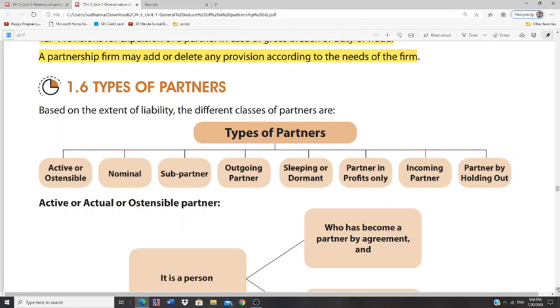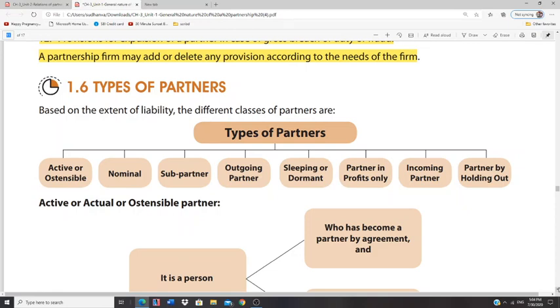In that case, it is called a partnership at will. And in case the partnership has been incorporated for a specific period, then it is called a partnership for a specific duration, a fixed period. Then comes business. In case the partnership firm is determined based on the extent of business, it is divided into two types.